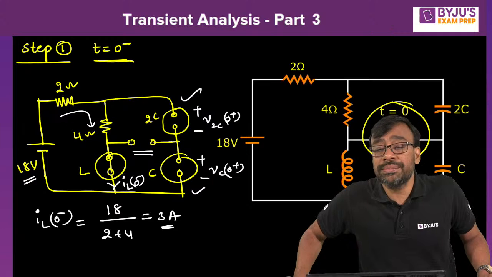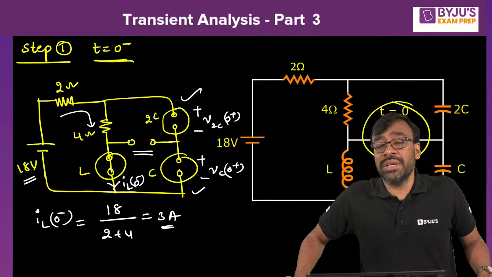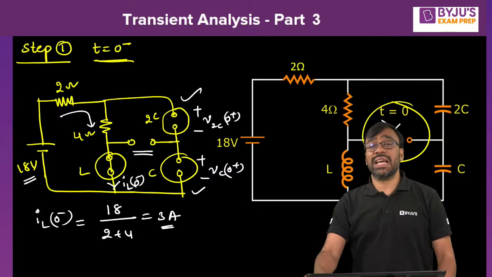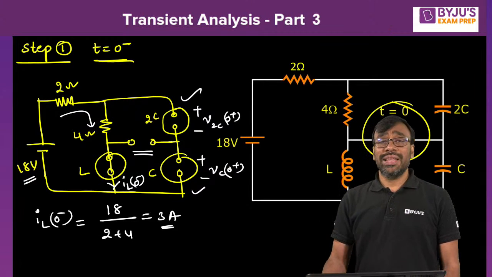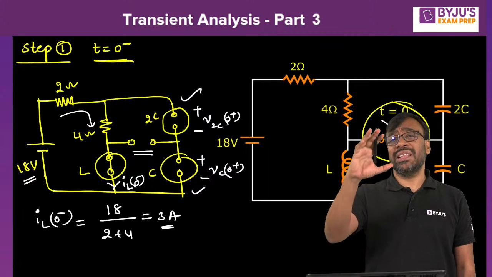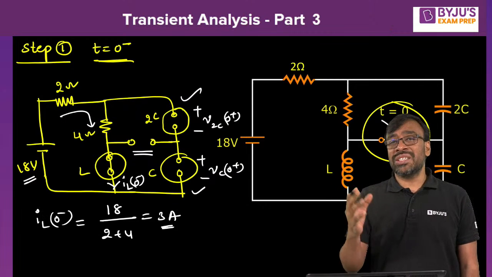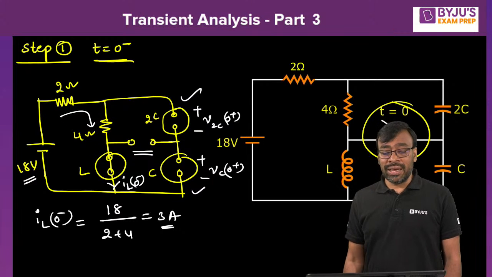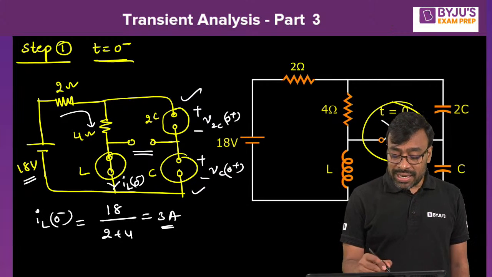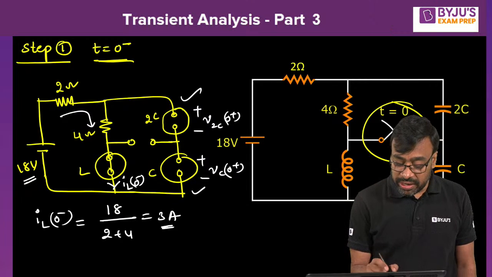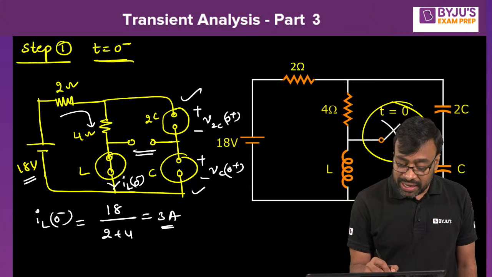Very good, Ankit, you got 3 amperes, very good. I'm asking you a simple question: how are 2C and C connected? Okay, they are not simply open circuits, remember. They're acting like an open circuit, but physically there are two capacitors which are charged completely. Tell me, how are they connected? Are they connected in parallel, Ankit, or series? Tell me. Entire current here, because it is an open circuit, can you expect any current in this open circuit?